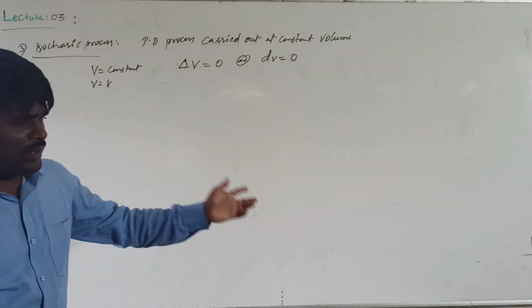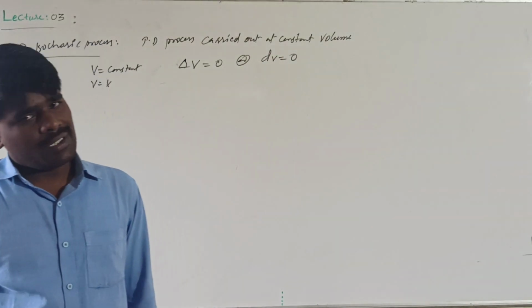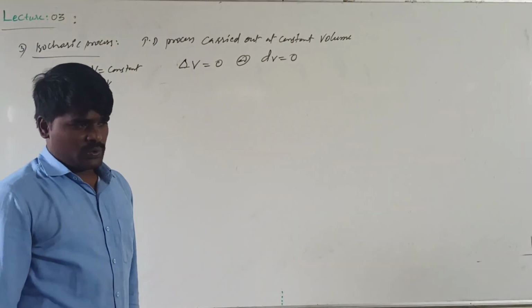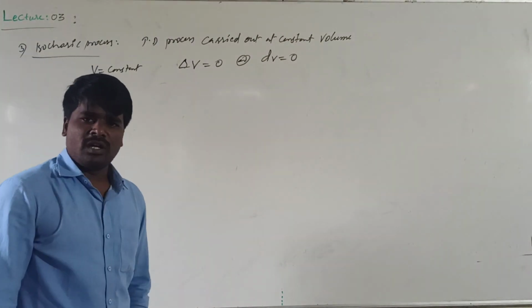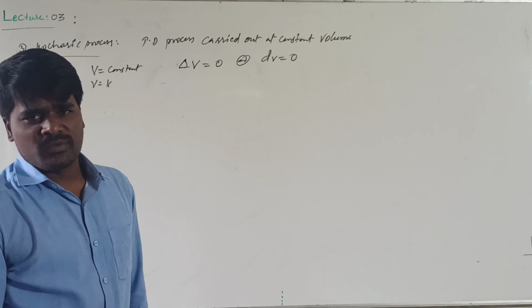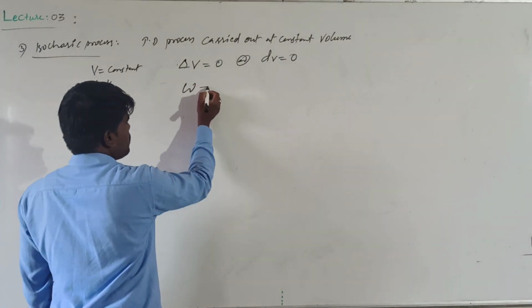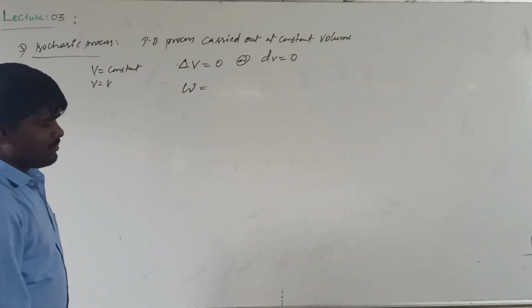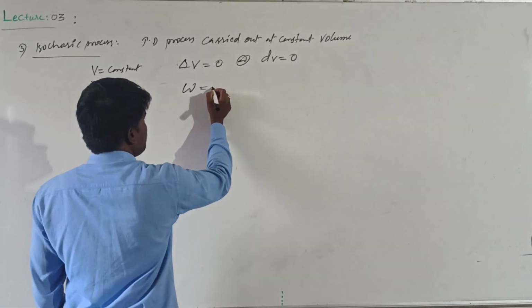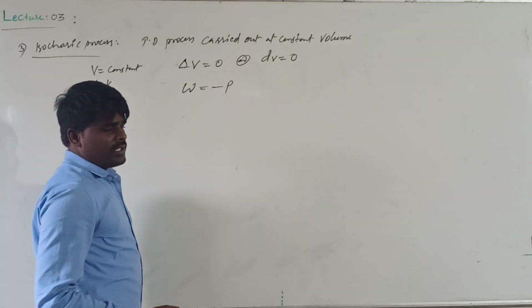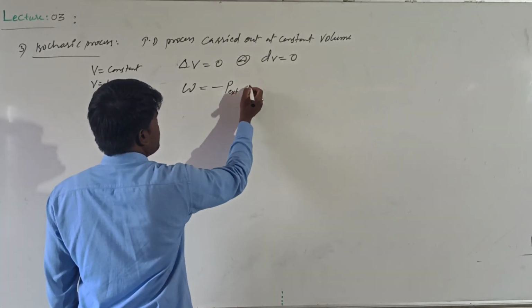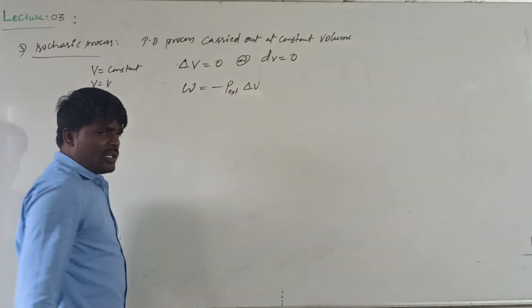Generally, in thermodynamics, in the case of ideal gases, the work done is given with respect to the pressure and volume change. We are going to discuss this particular work done immediately after this topic. But I just wanted to give the idea that work done is given as minus P external into change in volume.